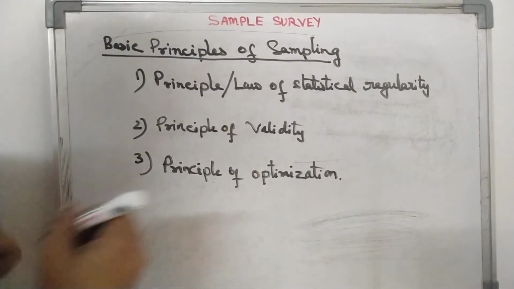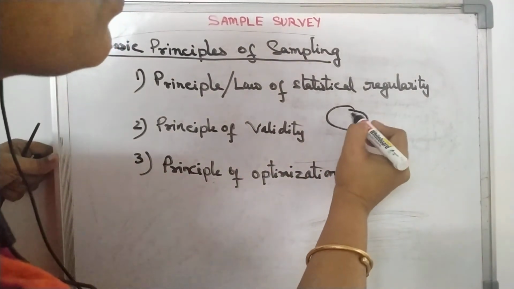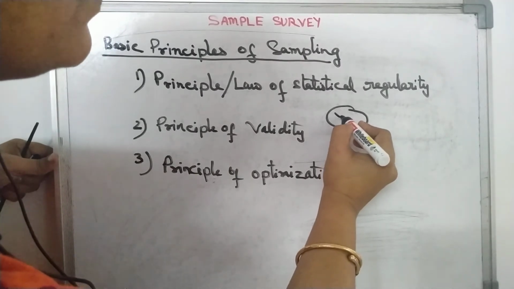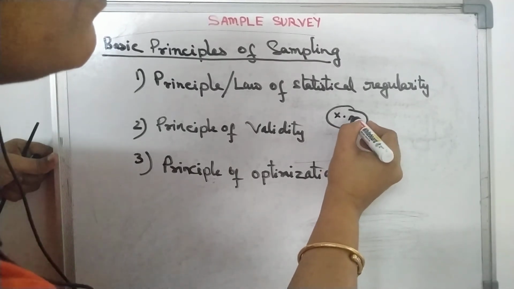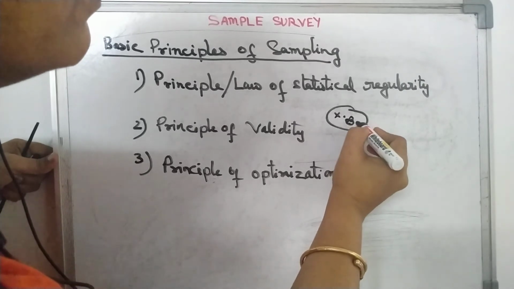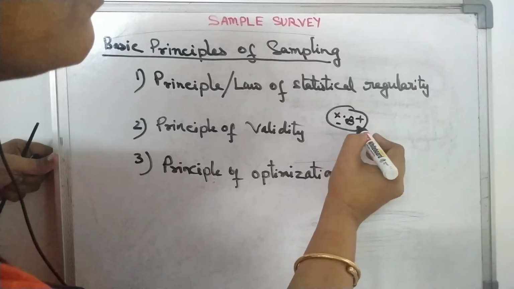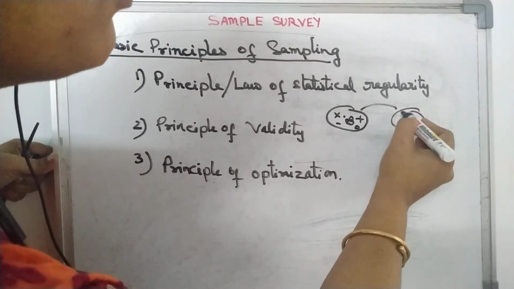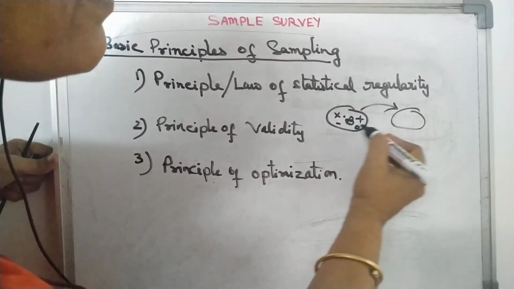That means whatever characteristics are there in the population, suppose this is our population, suppose different elements are there. So in the sample also we get all the characteristics.